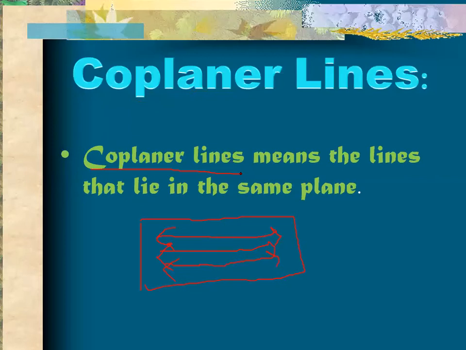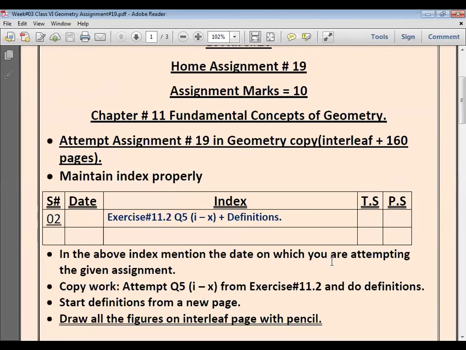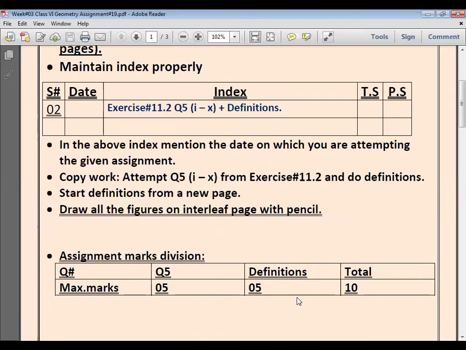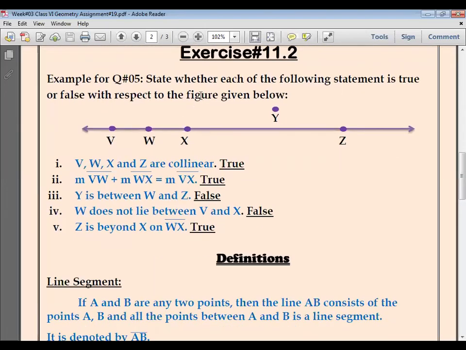Now I am going to share your assignment with all of you, and then I want to discuss one more thing with you. Now look here. This is your assignment that you are going to do today. This is your exercise number 11.2. First of all, you will start from exercise number 11.2, question number 5, bits 1 till 10, and then you will do the definitions. First of all, write down the index. Then this is exercise number 11.2, and this is basically an example. Please do not attempt it in your copy. I am again requesting you all, please do not attempt it in your copy.